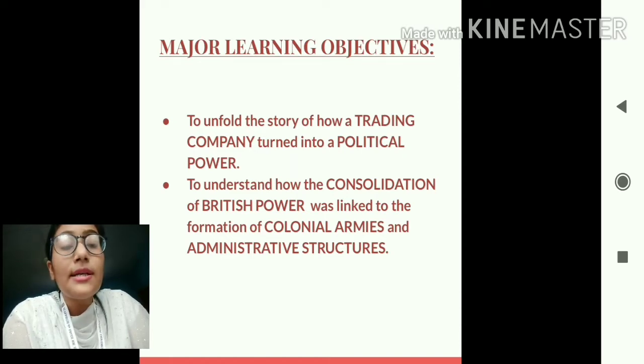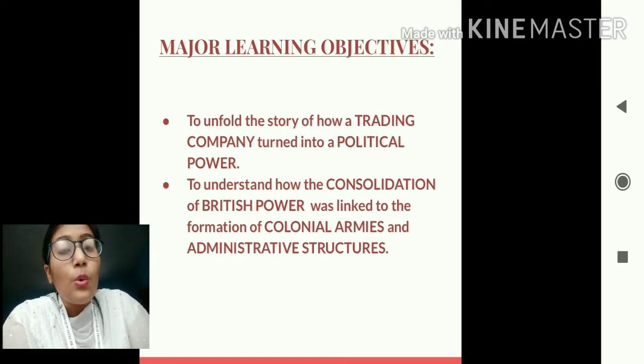So students, the learning objectives enable us to have a clear picture of why we are studying a particular chapter, what that particular chapter will give us, what knowledge we will have from that chapter, what concept we will derive from it, what outcome will be achieved from it. So this is the main concept of learning objectives. So let us see what knowledge we will gain from the chapter From Trade to Territory.